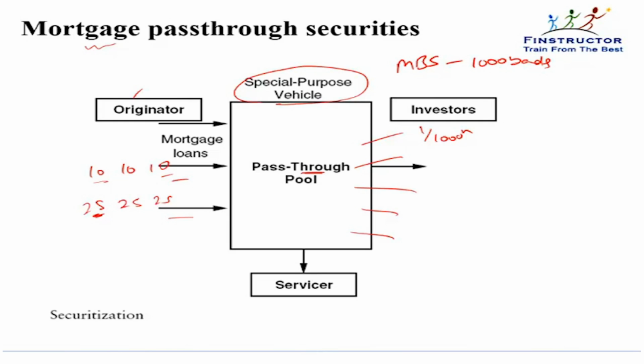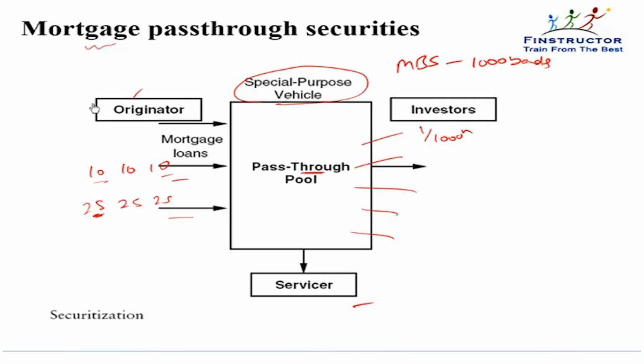The essential risk is prepayment risk, because if these investors have purchased the assets and all the principal comes back very quickly to them, then they will not earn the interest. And if prepayments don't happen with the speed they were expecting, so some prepayment speed is expected because we have the history of loans available with us and we know that people after a point start prepaying. So if prepayments don't happen with that expectation, then the investors may receive their principal later or a little late. We'll understand this risk in more detail.